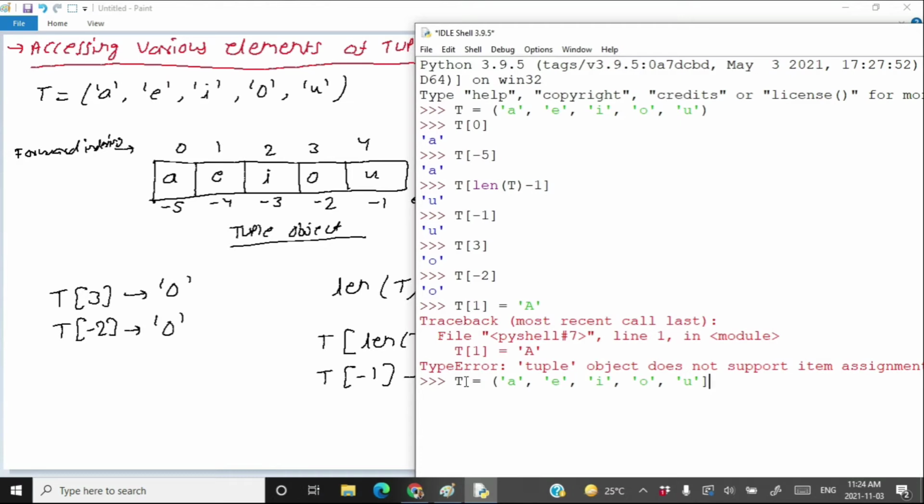If I just create a list using the same elements, all the properties will be the same. The only difference is that now you can change a single element of a list. I can write t[1] equal to A, and this will not throw any error. Type l, and here you get a changed list. But the same update operation is not allowed in a tuple. That's why tuples are called immutable, because you cannot change a single element of a tuple.